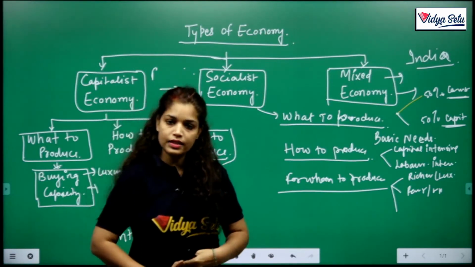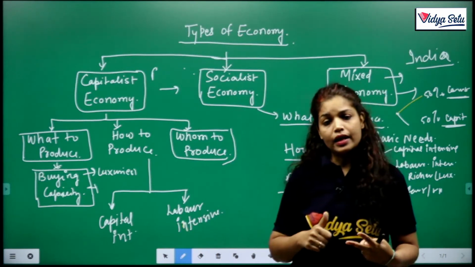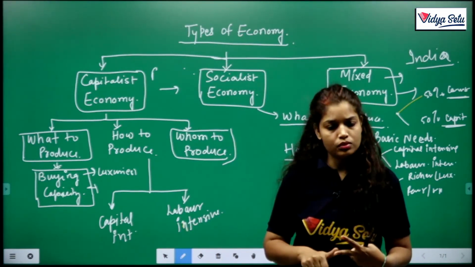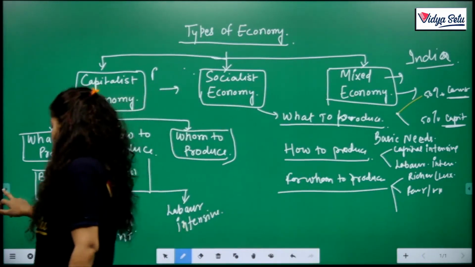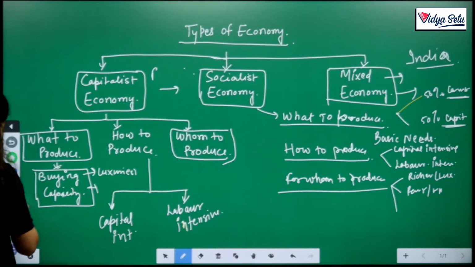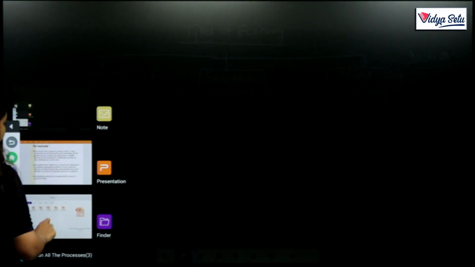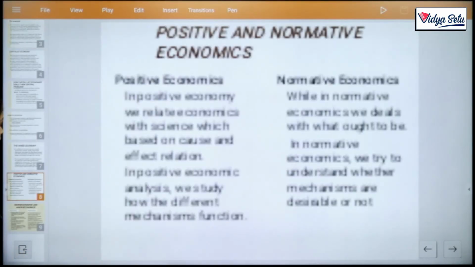This is the concept of the central problem and how the different economies solve the central problem of economies. So now we are on the next topic. The next topic is positive economics and normative economics.